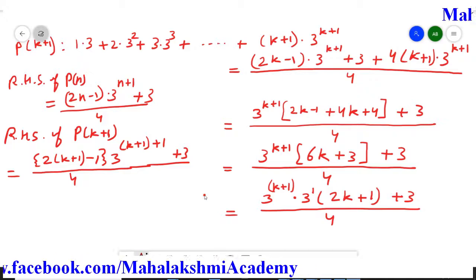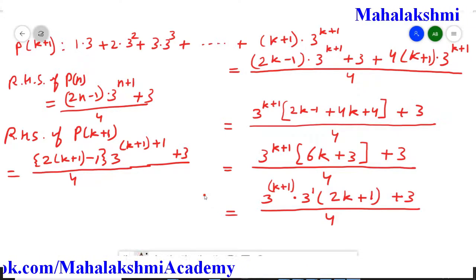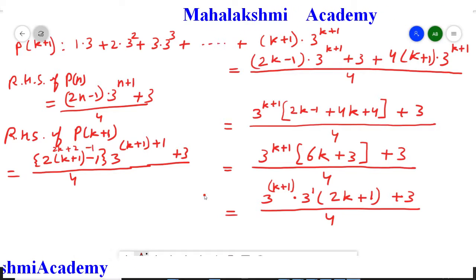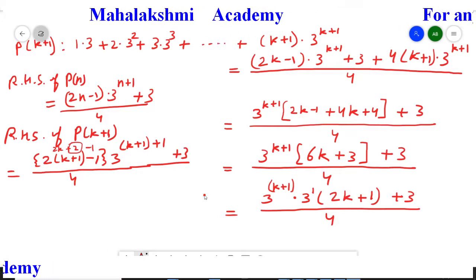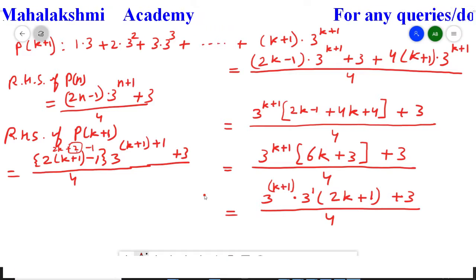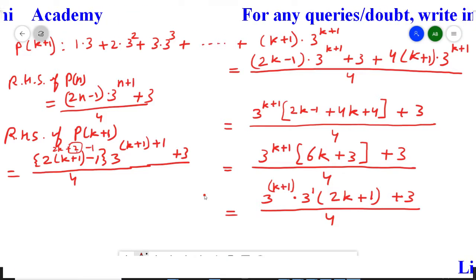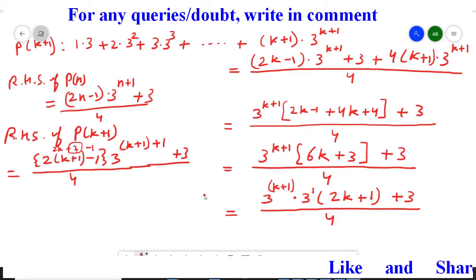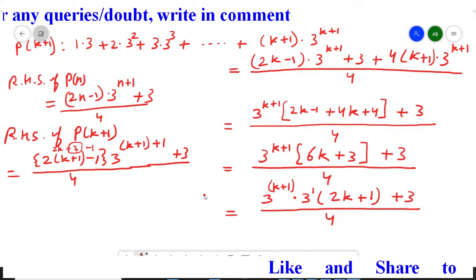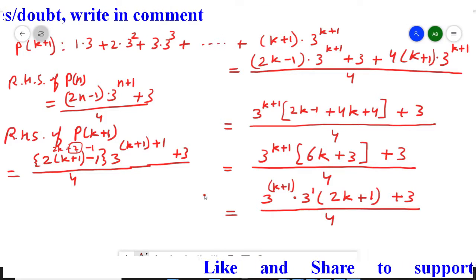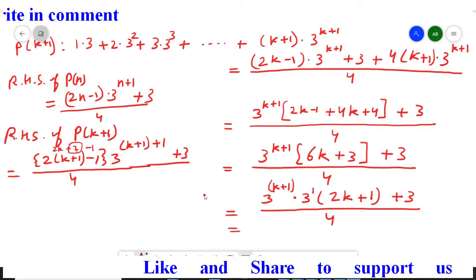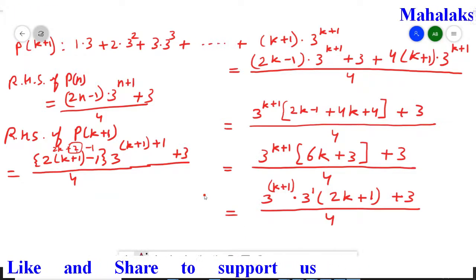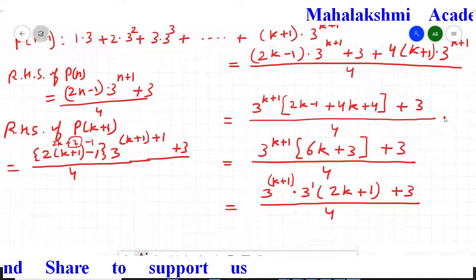So when you will open it, so roughly just open it, what you will get here? 2k plus 2 and then this minus 1. So means this plus 2 we have here. We want plus 2. So if you want plus 2 extra, then you have to do the minus 2 also here. So conclusion is, in this bracket, once I am going to add plus 2 and second time I am going to subtract plus 2, so that I can achieve my answer. So like this you have to proceed, students.